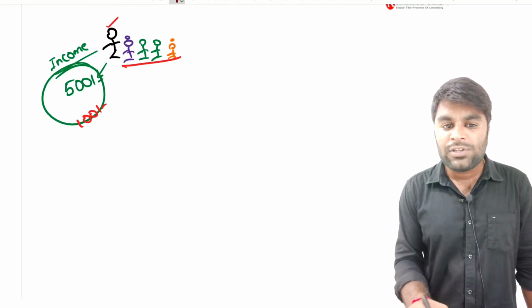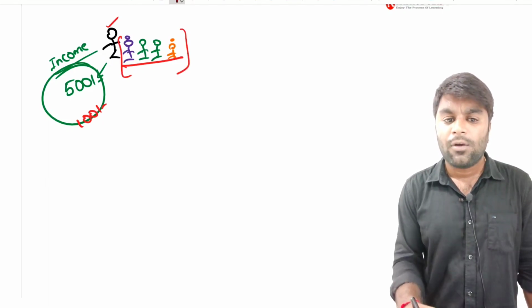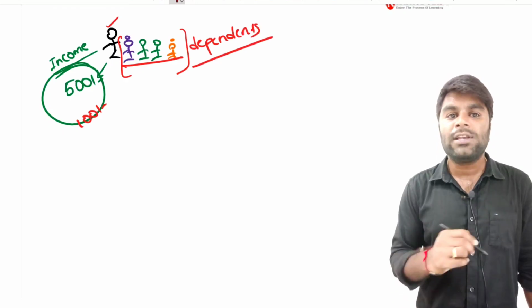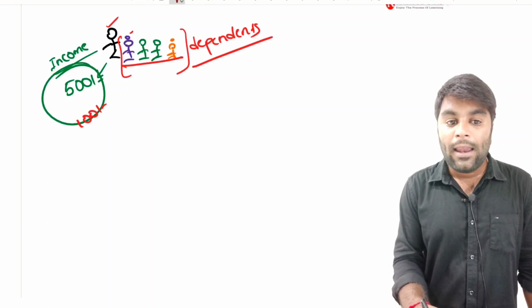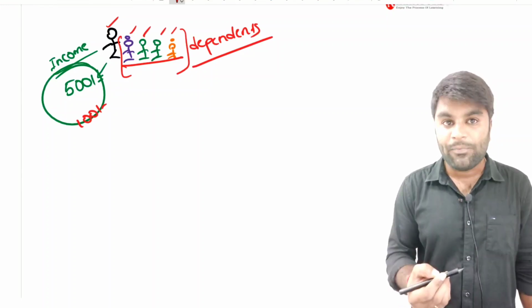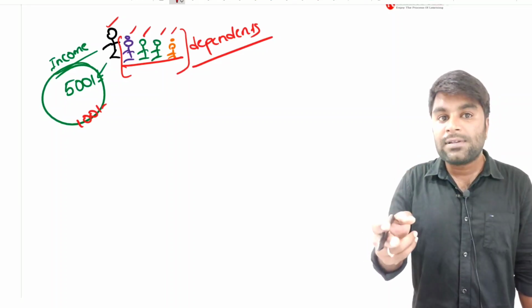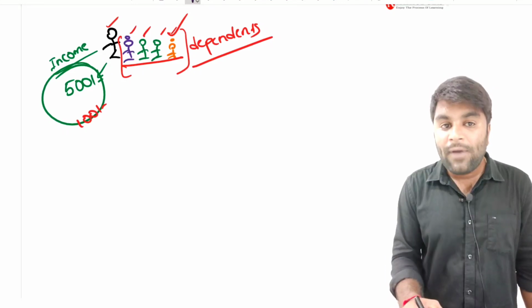Now what about these four children? What about this wife, and what about these three dependents? All these people are called dependents. We call them dependents, right? What about these people? In spite of not earning any money, they can have all these basic goods and services required for their survival in life. So automatically, instead of having an income, they are affording the basic goods and services, so they are said to be living out of poverty. But how to define them?